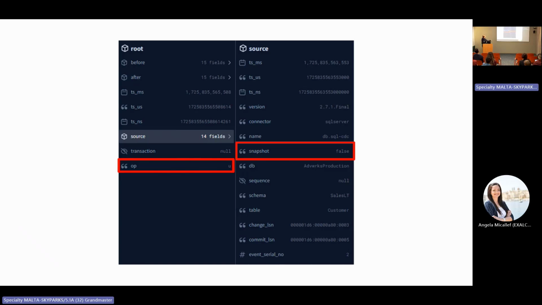In this case, in the JSON, we have the before, how the record was before the update, and the after, how the record was after the update. So when processing this JSON, I have the capability to compare the fields and discover which field was changed. What if I'm not interested in all the fields? If the field which changed is not one of my interest, I can just discard the change, not consider the change.